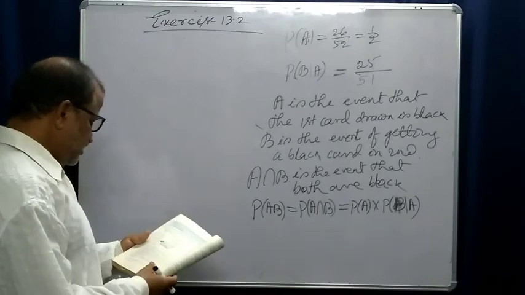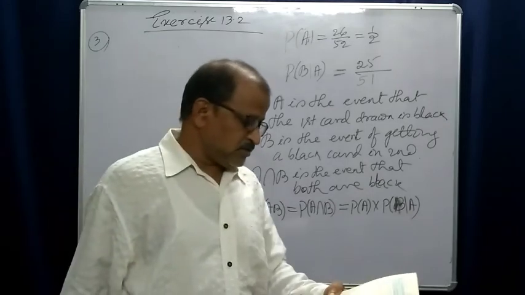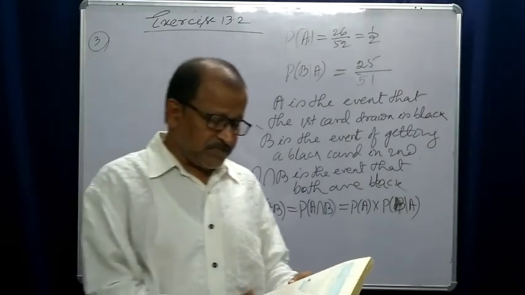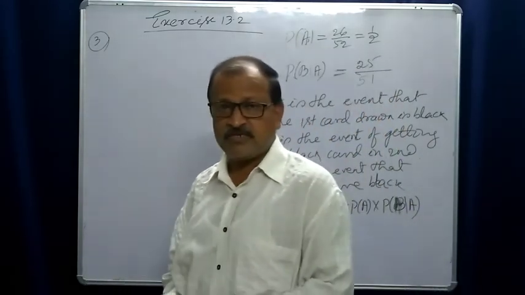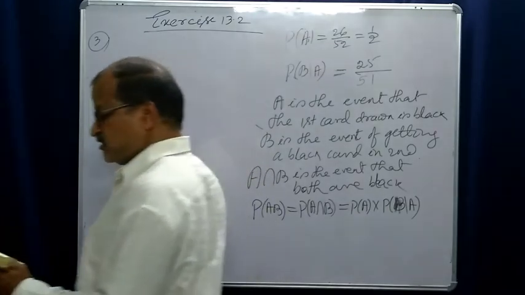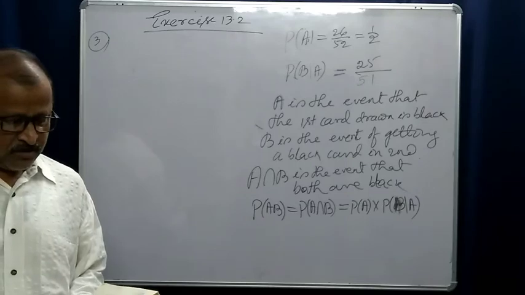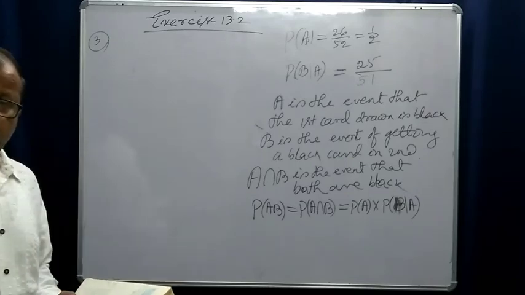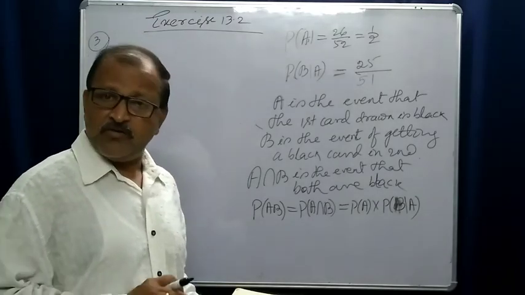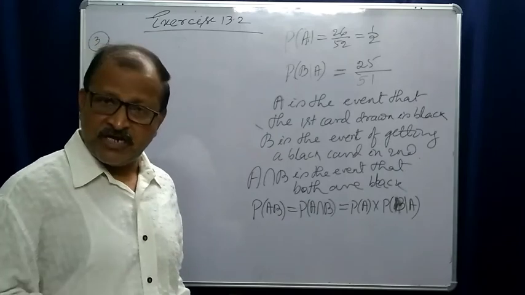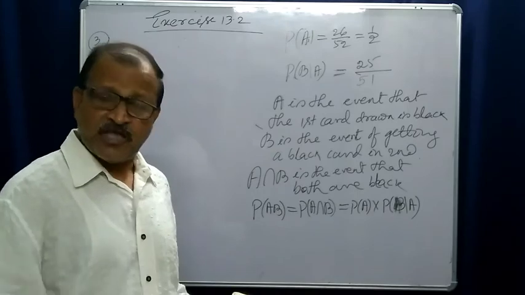Question 3. A box of oranges is inspected by examining 3 randomly selected oranges drawn without replacement. That means we will draw the oranges one by one without replacement. We will draw one orange and will not replace it. Then we will draw the second one and will not replace it. Then we will draw the third one.